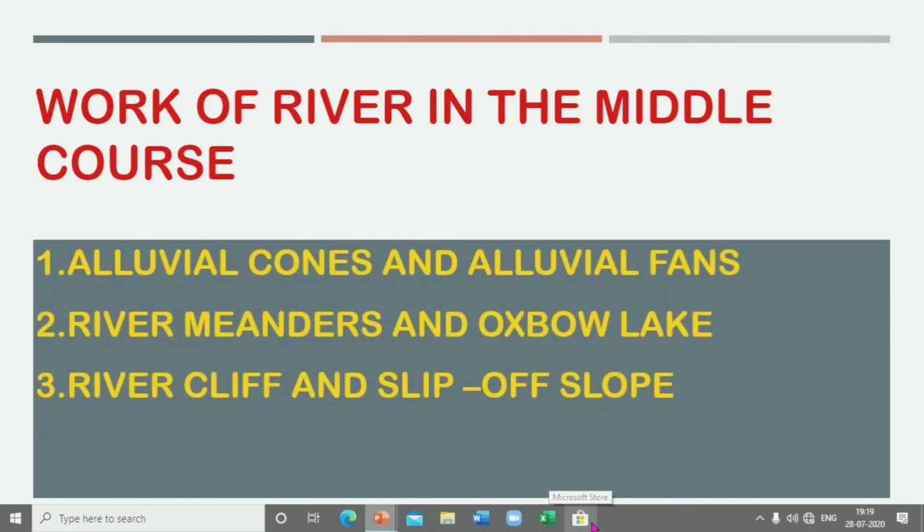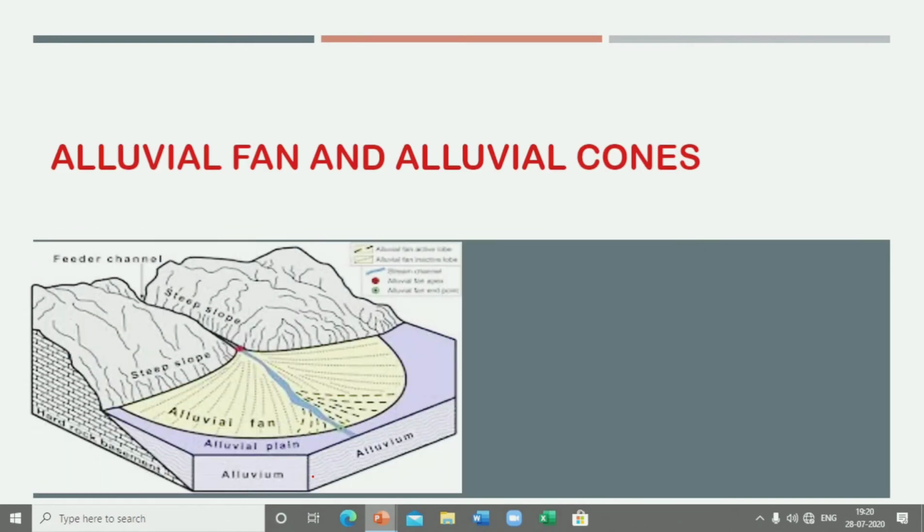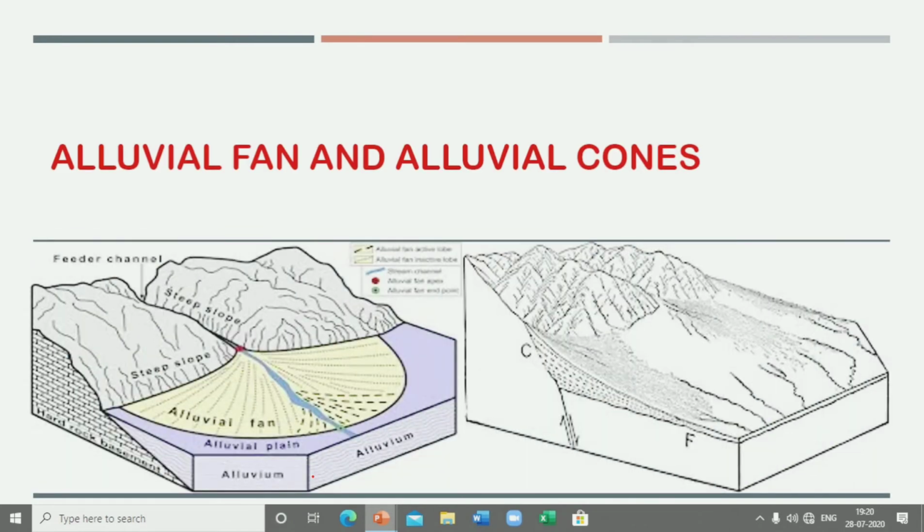Okay. Next, we are coming to the middle course of the river, and we want to see what landforms are there in the middle course of the river. So there are 3 landforms specially: alluvial cones and fans, then river meanders and oxbow lake, which is very important, and river cliffs and slip-off slope. So what are they? We will read one by one. First, let us read about the alluvial cone. This one, the alluvial cone.